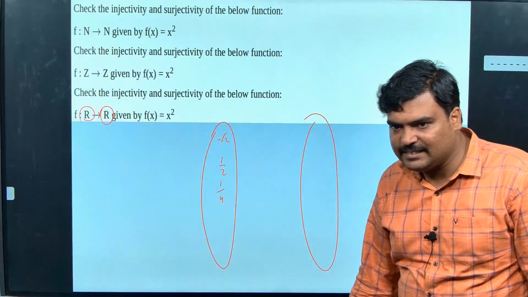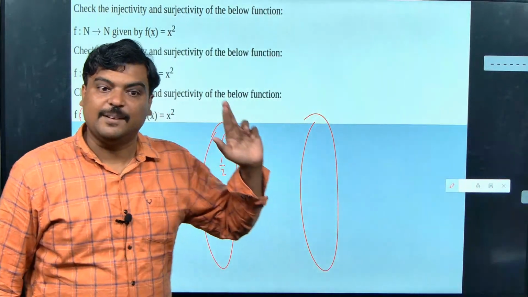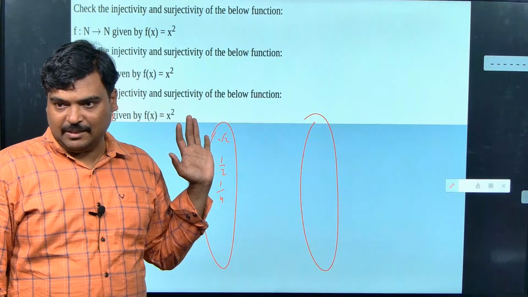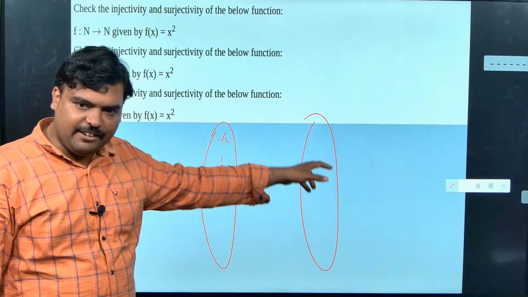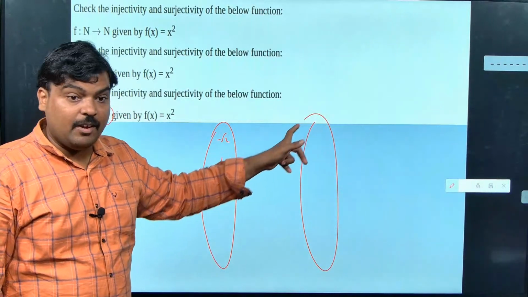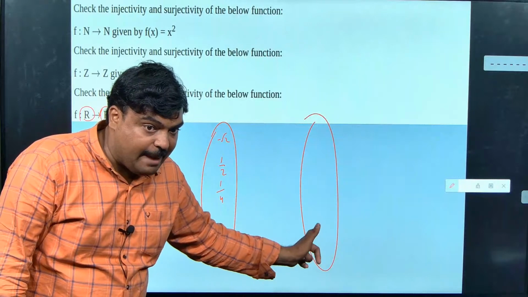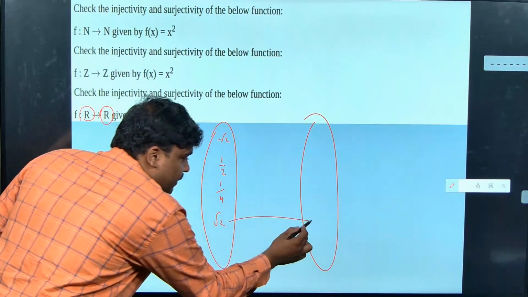Why? Because negative numbers and positive numbers are going to have the same positive square as an answer. Okay, now I hope you are able to think about it. And definitely no negative numbers will be mapped. See here, not only non-perfect square numbers, because non-perfect square numbers will be mapped here, since root 2 will be mentioned here, so 2 will be mapped here.